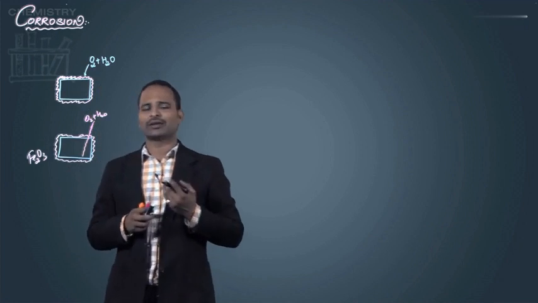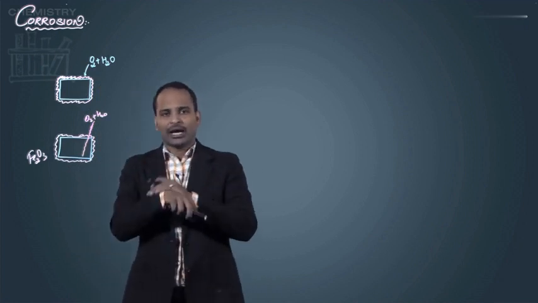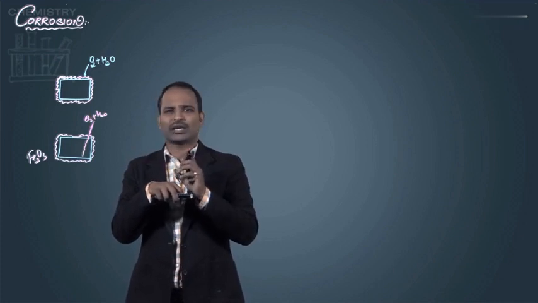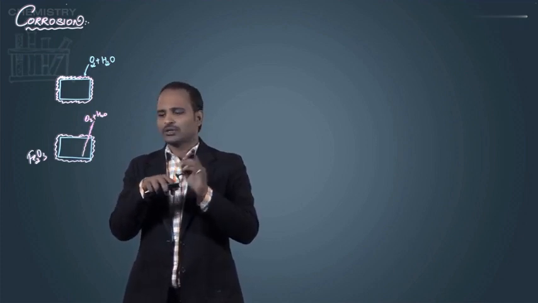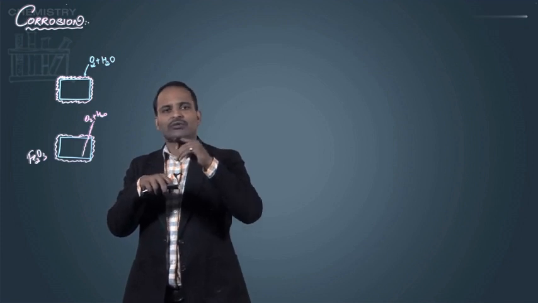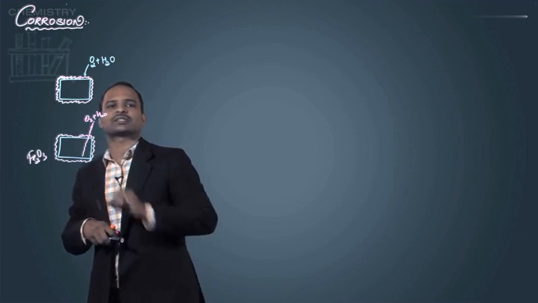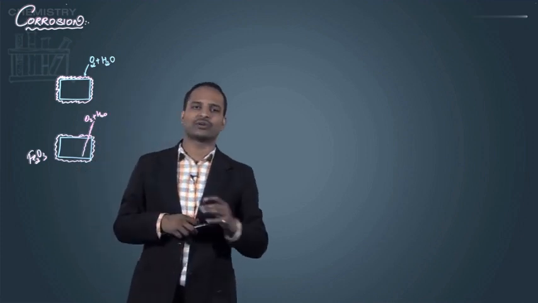We have seen that rust on iron metal is porous in nature and not hard. So being porous, the oxygen and water enter inside also, and they start destroying the whole Fe metal, which doesn't happen in the case of other metals.